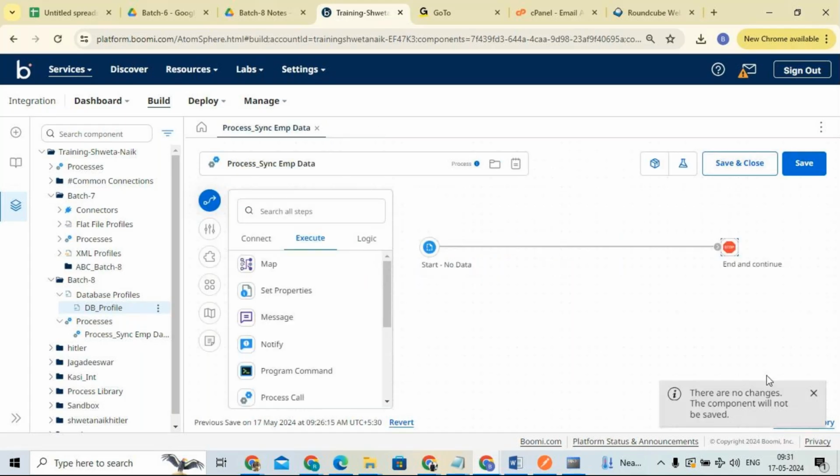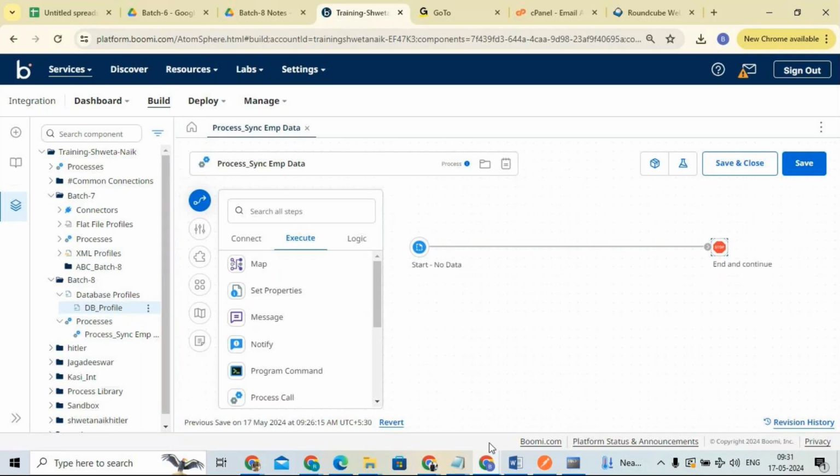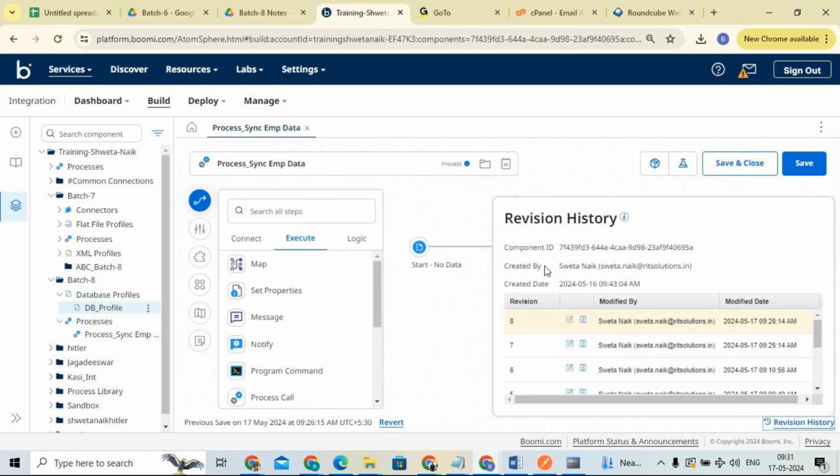How this revision history is going to be created, I will explain to you. Basically, whenever a revision history is created, it is created on an XML of the components.